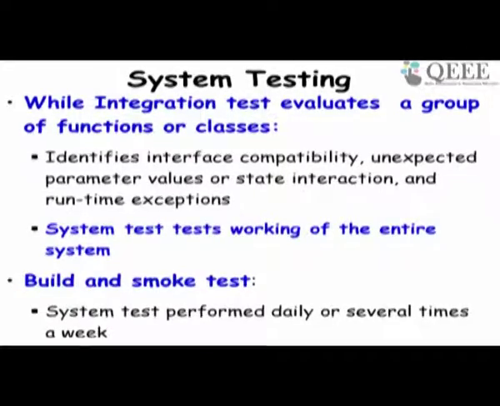In integration testing, the main types of bugs that are targeted are interface compatibility, that is, whether the parameters required by a unit match. For example, it is expecting an int parameter and the calling function is giving a float parameter, or there is an unexpected parameter value, it was expecting an integer and you gave a pointer, the state of interaction, runtime exceptions, etc. These are the bug types that are targeted during integration testing.